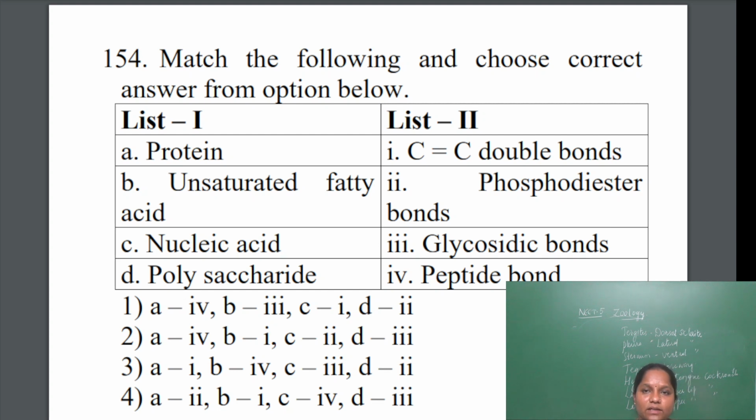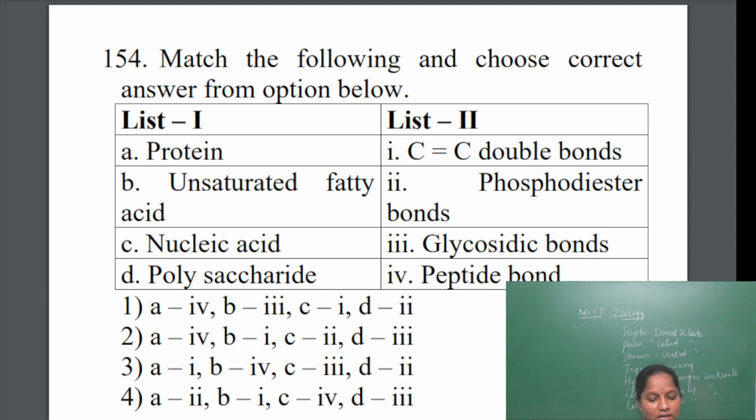In nucleic acids, the bond formed is called phosphodiester bond. Polysaccharides have glycosidic bonds. Peptide bond and glycosidic bonds are formed by the elimination of water.